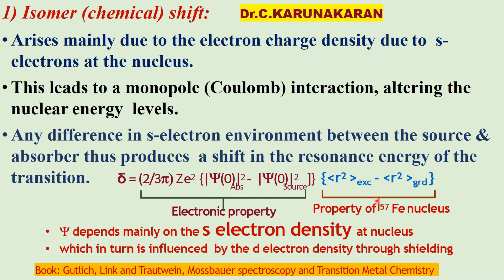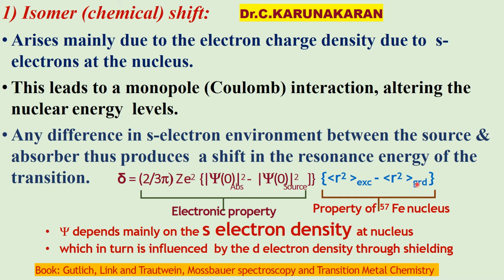The mathematical equation used to calculate the isomer shift is given as follows: delta equals 2 by 3 pi Ze squared, absolute value of psi naught absorber squared minus psi naught source squared, into the average value of r squared in the excited state minus r squared in the ground state.